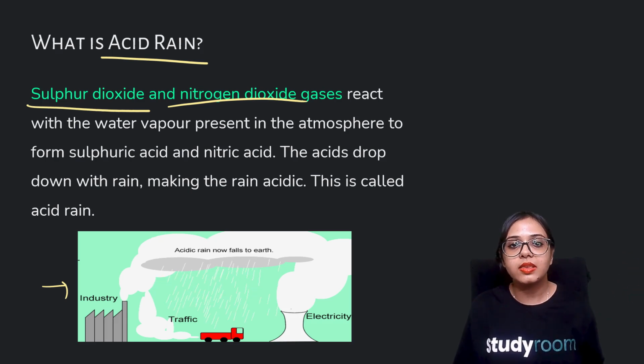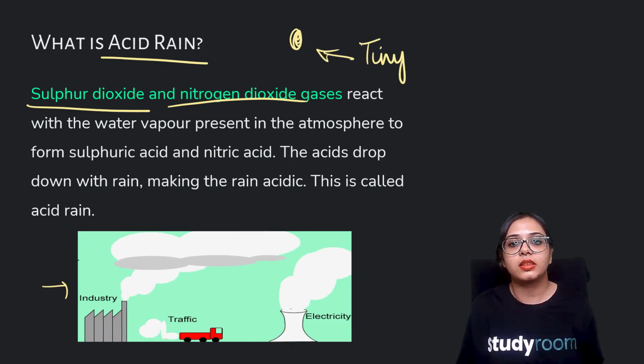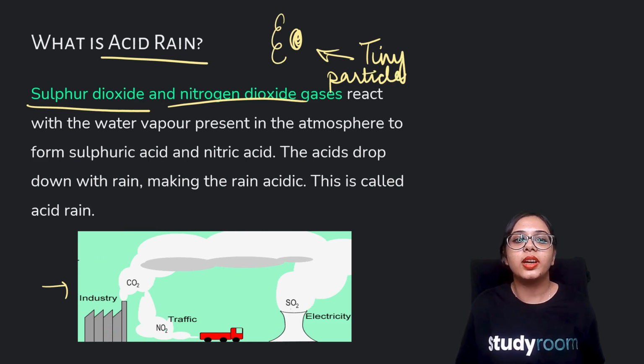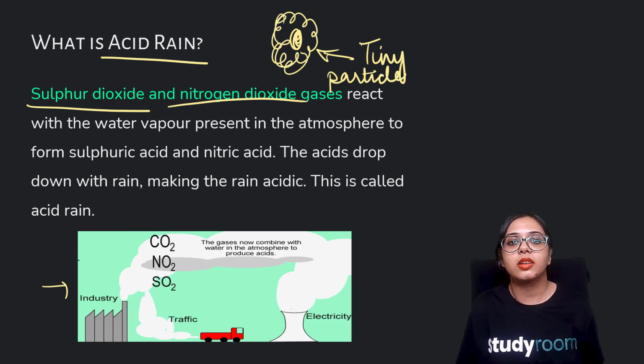And how do they condense? Around the tiny particles that are present in the air, the water vapor condenses into what? Into water droplets.